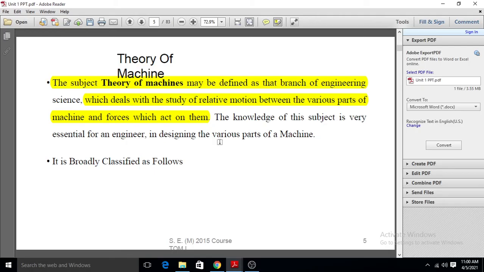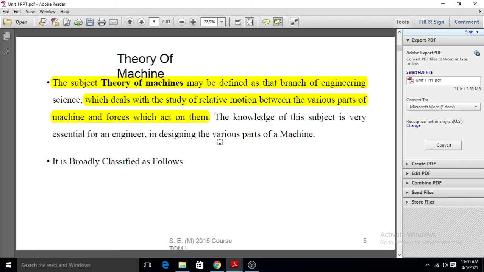Just like if we take the example of the IC engine, it has various different types of parts: crankshaft, camshaft, different types of valves, crank pin, cylinder, piston. So these are some of the various parts. Among these, some parts are movable and some are fixed. For example, the piston is a movable part. It moves from top dead center to bottom dead center, and vice versa. The cylinder, however, is fixed.